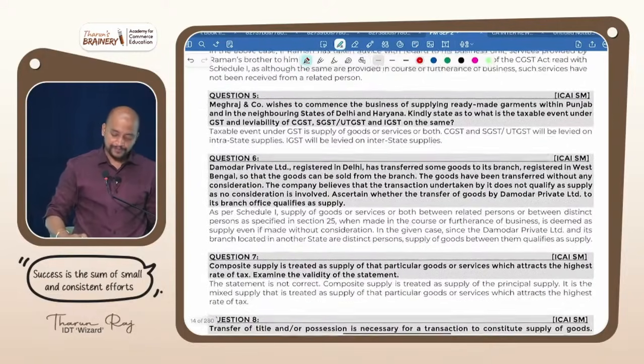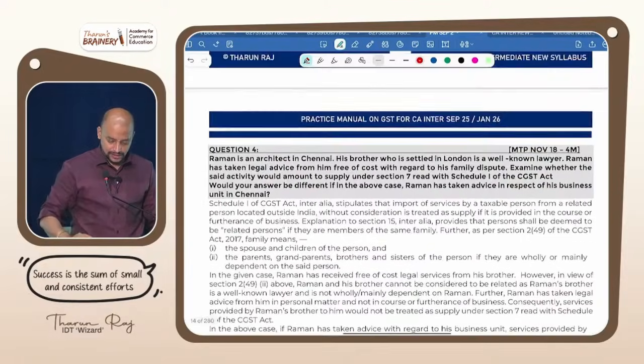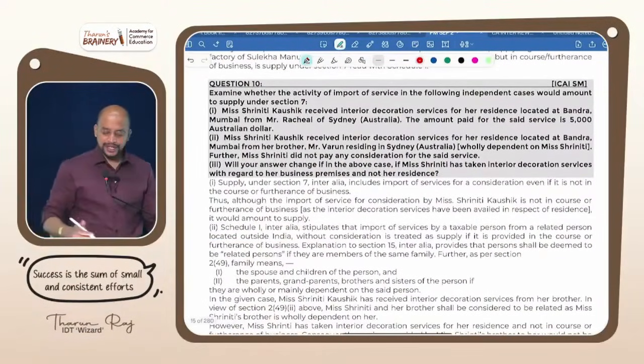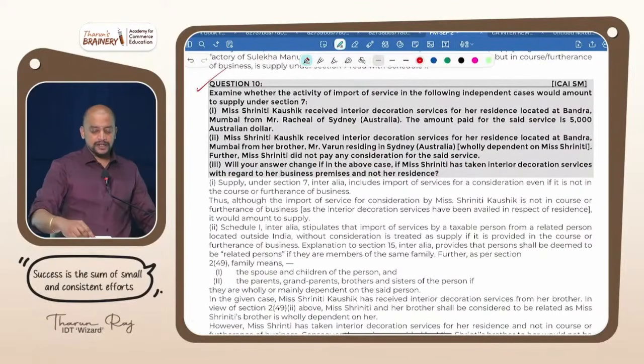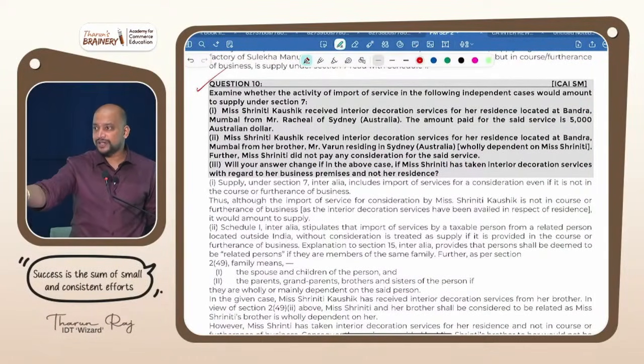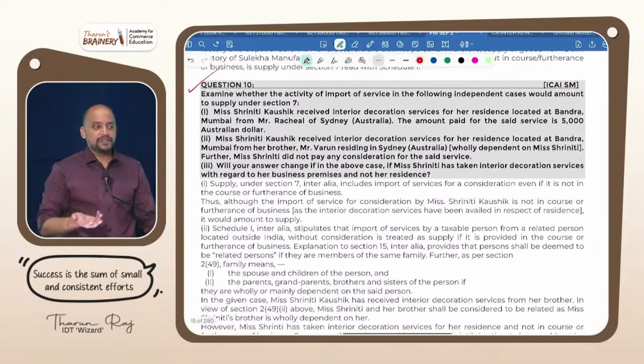The next one, question number 10, you see. Question number 10. The other questions which I am not discussing are for your practice. You have to try that. Every question if I do, then only a few chapters we will be able to complete. That is not my objective.